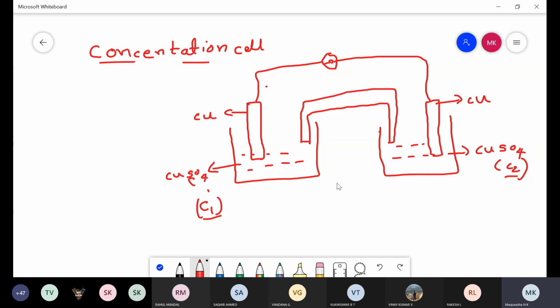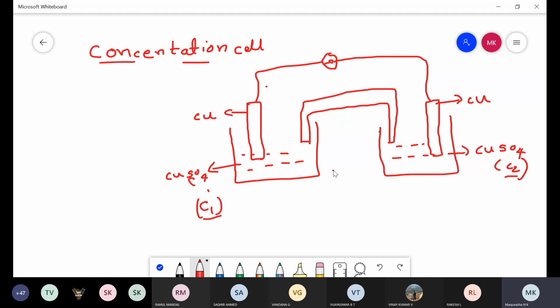Coming to the identification of anode and cathode in the case of an electrolyte concentration cell: generally, during the construction of a concentration cell, the electrolyte having a high concentration is placed on the right hand side. That electrode acts as a cathode, where the reduction reaction takes place. And the electrode having a low concentration is placed on the left hand side, and that electrode acts as an anode. On the basis of the concentration of the electrolyte in the concentration cell, the anode electrode and cathode electrode are identified.